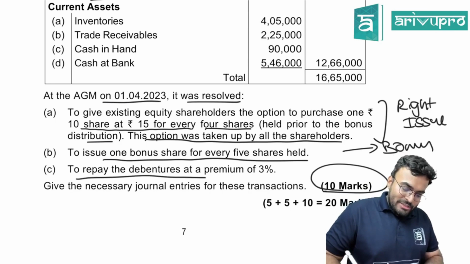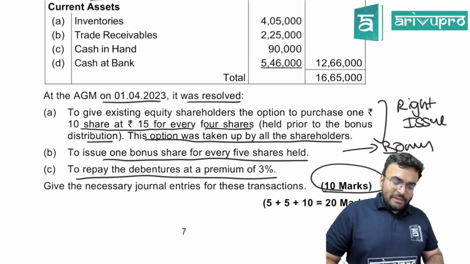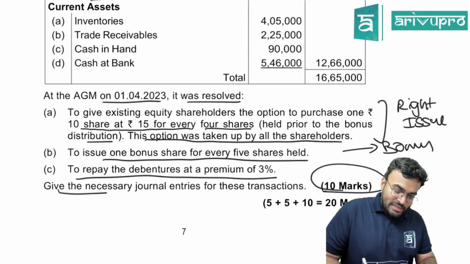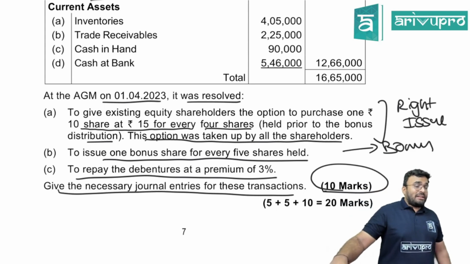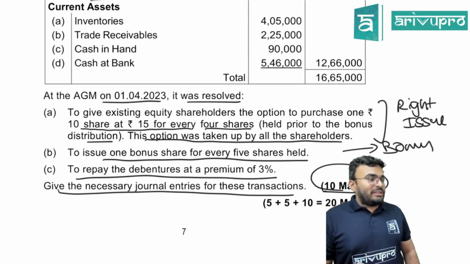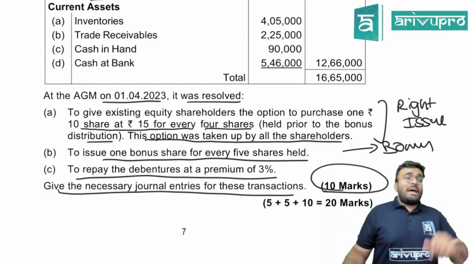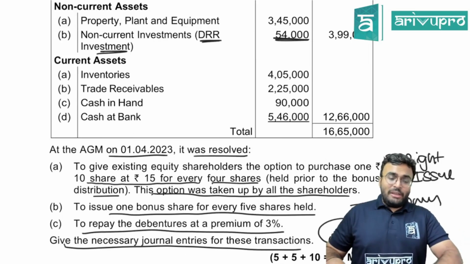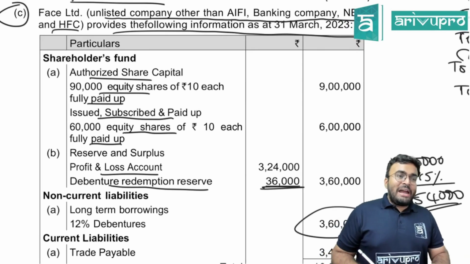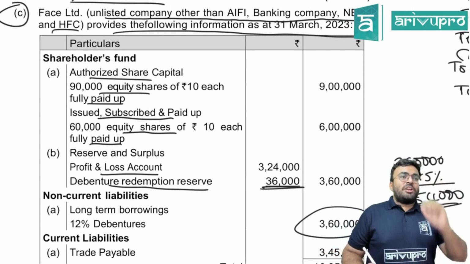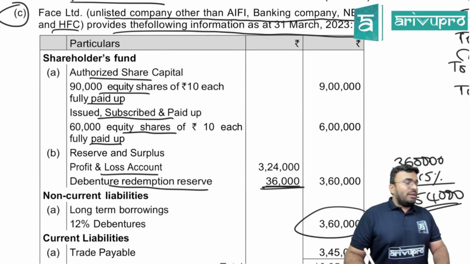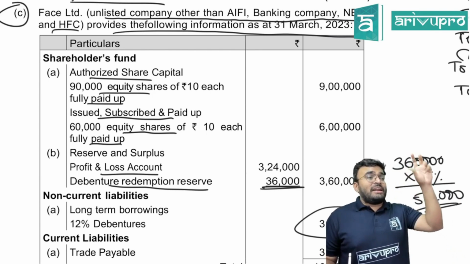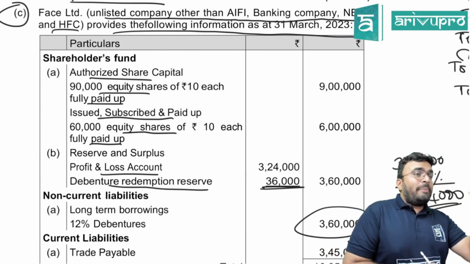To repay the debentures at a premium of 3%, redemption of debentures. Give necessary journal entries for these transactions. Balance sheet extract is not asked. They could have asked this also in the exam. What else can happen in this question? In the share capital part, if they add preference share capital, they can give redemption of preference shares also. If you redeem preference shares, which reserve gets generated? Capital redemption reserve.